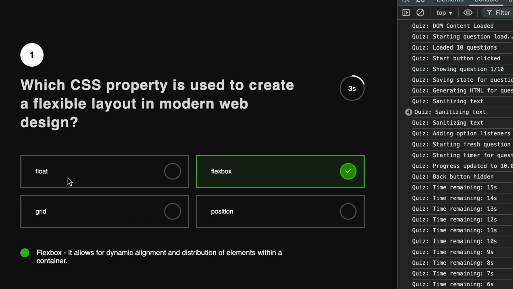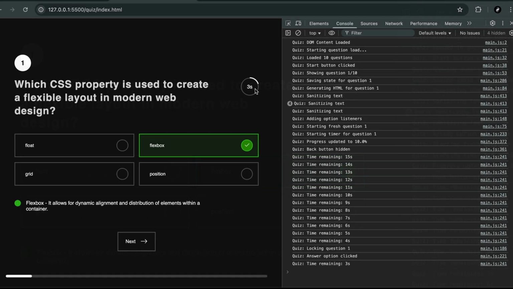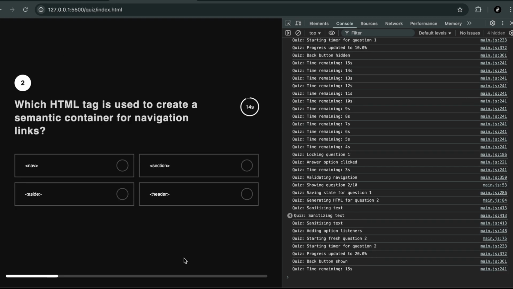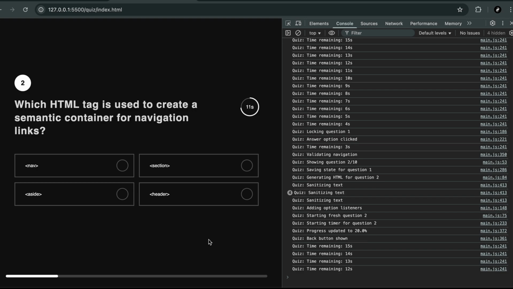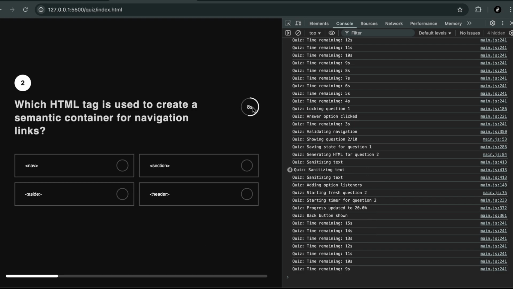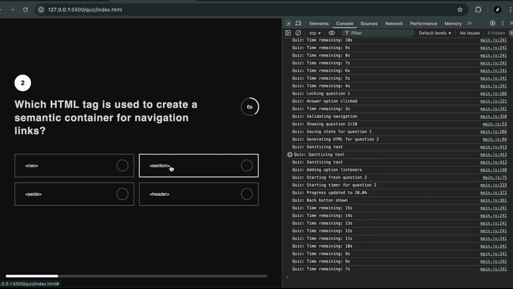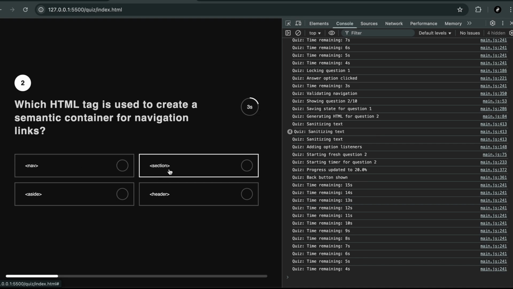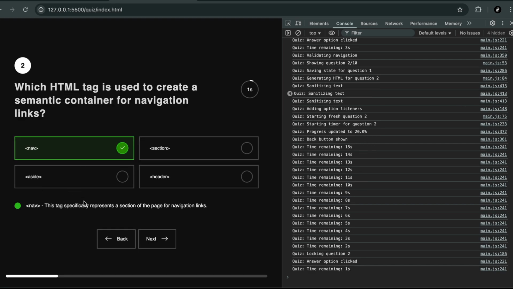Well, in this playlist, we are going to build a fully functional quiz system step by step. And by the end of this series, you will have a complete quiz application. This project will not only help you understand JavaScript logic and DOM manipulation, but also teach you how to manage state, handle events, and create real-time interactions, essential skills for modern web development.